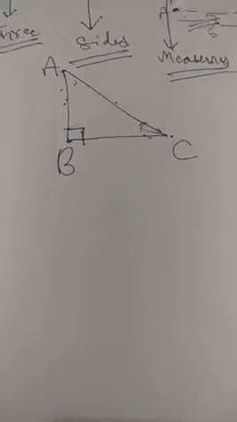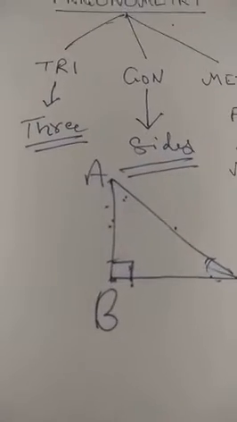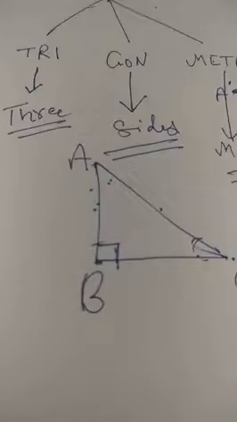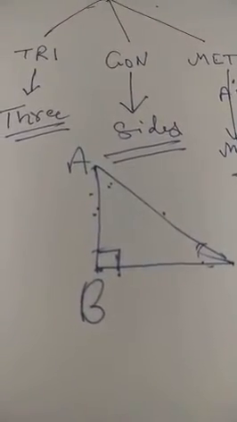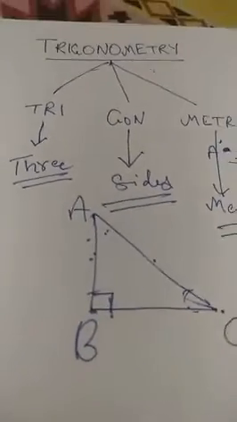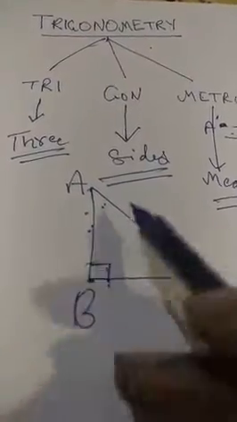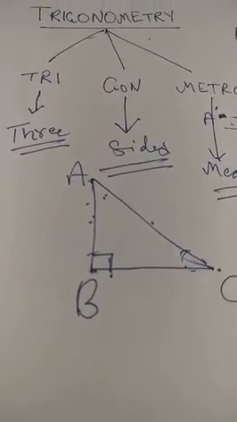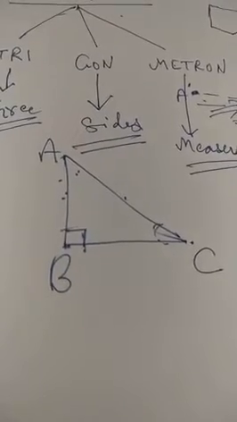All right. So in general, we can say about trigonometry that it is a branch of math that deals with the study of relationship between the sides and angles of a triangle. So this is what it is. And the very common application of trigonometry is the measurement of the sides with relation to the angles of that very triangle. All right.